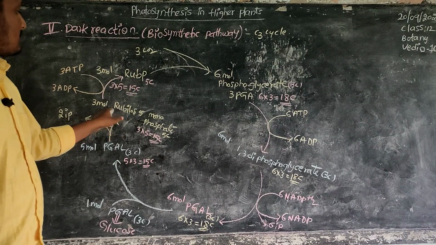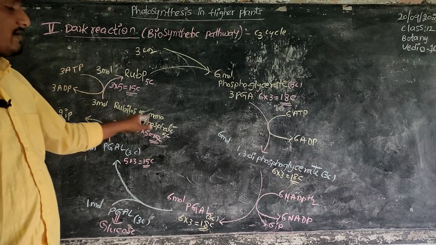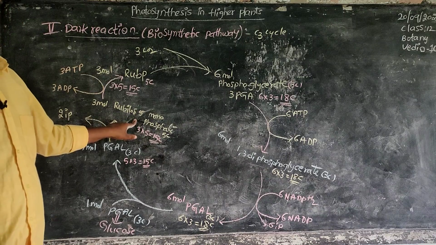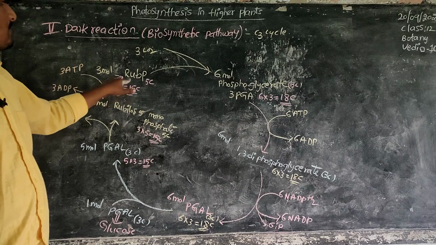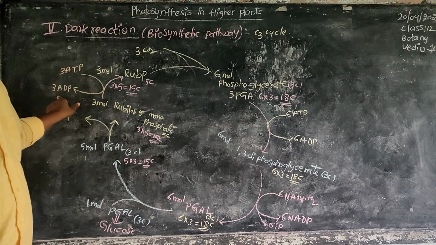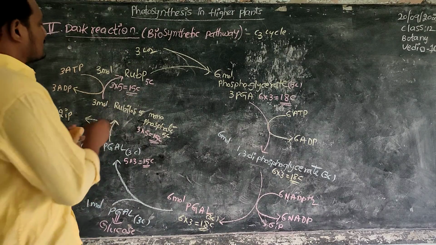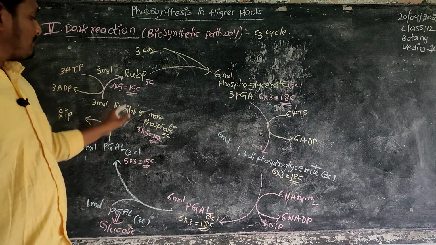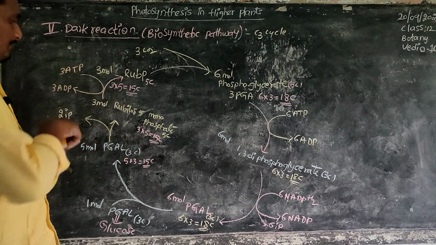It means the 5th carbon contains a single phosphate group. Addition of these ADPs to these 3 molecules gives biphosphates, so they change into ribulose biphosphate. Monophosphate changes into biphosphate because of the addition of 3 ADPs to these 3 molecules. So the 15 carbon compound ribulose 5 monophosphate is also a 15 carbon compound in the end.